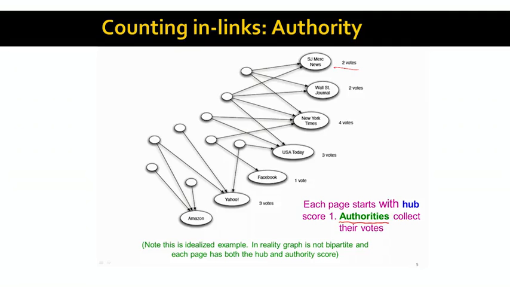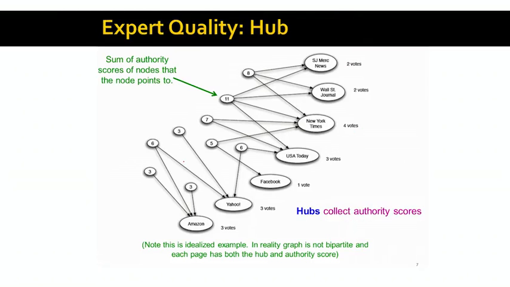New York Times gets 4, and so on and so forth. So now what we did is, given the hub scores on the left, and we assumed everyone has the score of 1, we collected the authority scores on the right. What we do now is propagate the authority scores back to the hubs. Every hub sums up the authority scores of everyone they point to. So for example, the first node up here has the score of 8 because 2 plus 2 plus 4 equals 8. And the second node has a hub score of 11 because, again, the authority scores of everyone they point to sum to 11.